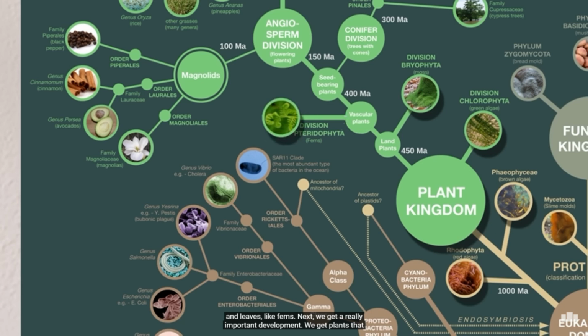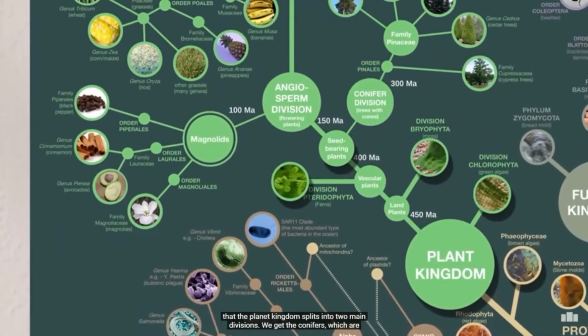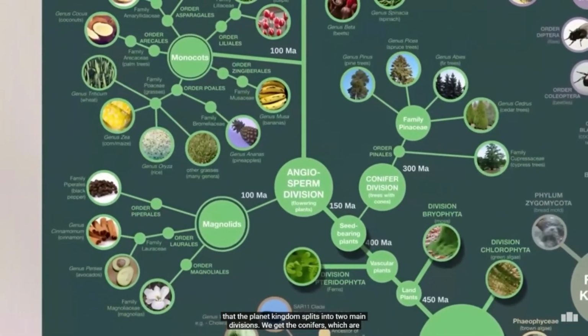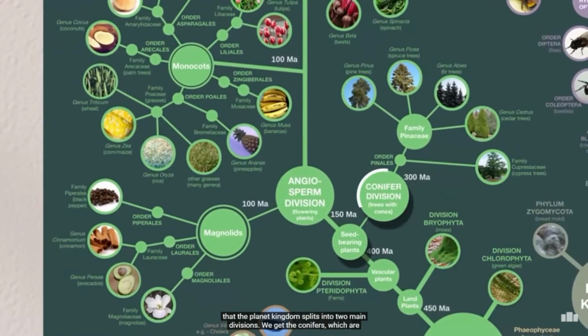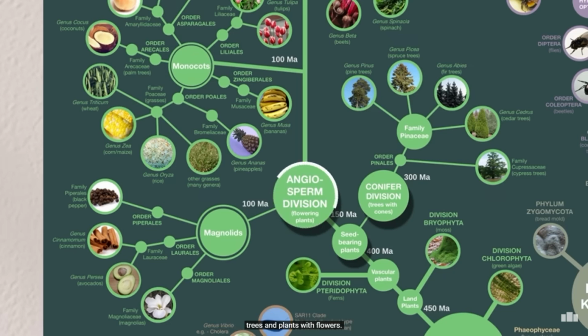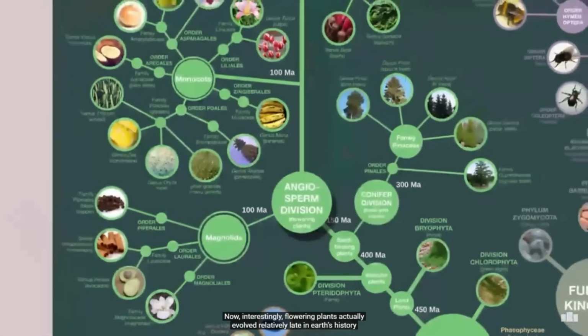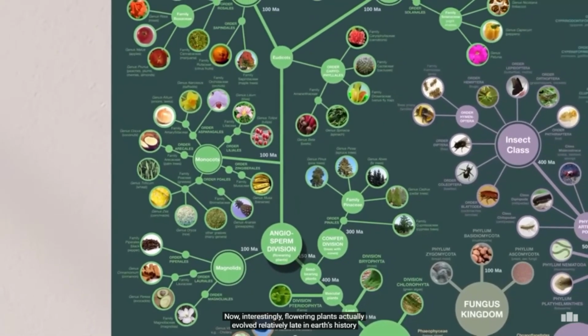Next, we get a really important development. We get plants that bear seeds and thus are able to replant themselves over longer distances. And it is at this point that the plant kingdom splits into 2 main divisions. We get conifers, which are trees with cones, such as pine trees or cypress trees. And then we get angiosperms, which are trees and plants with flowers. Now, interestingly, flowering plants actually evolved relatively late in Earth's history, only about 150 million years ago. That's halfway through the age of the dinosaurs.